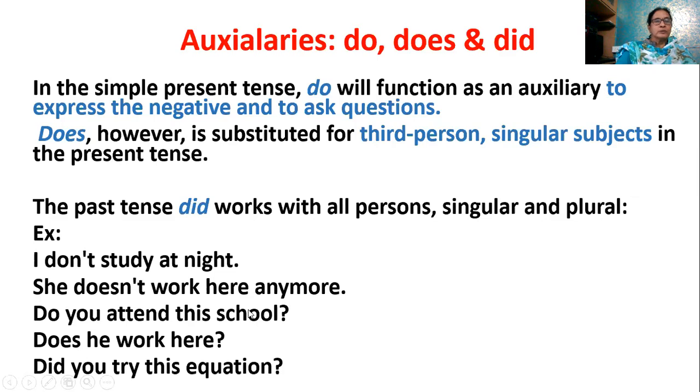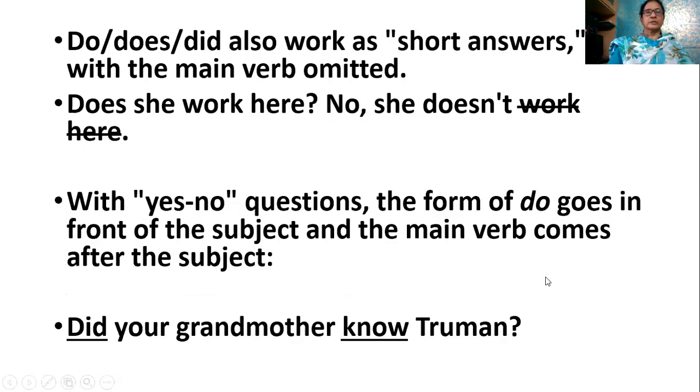Do you attend this school? Maybe this is present tense, so right now, are you attending this school, in the meaning of do you attend this school? So that's a question. Does he work here? They come here and say, where is my sister? What is she doing? Does he work here? So they can ask a question. Did you try all the equations?